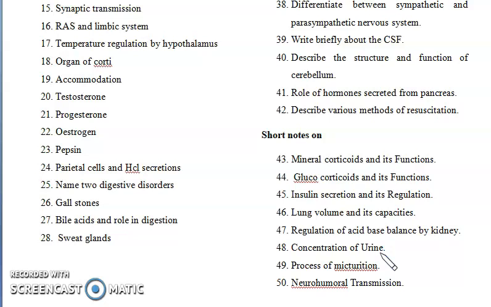Remember that whenever there is a chemical like a neurotransmitter, that is said to be neurohumoral transmission, where the neurotransmitter passes certain information, certain stimuli, certain signals to another neuron for any kind of process. So that is neurohumoral transmission.